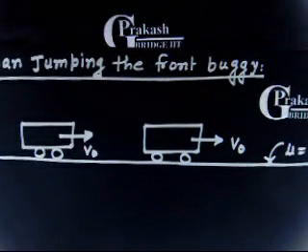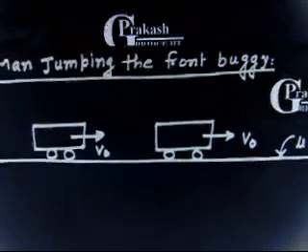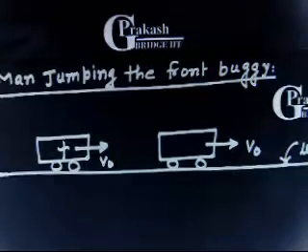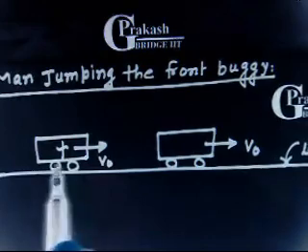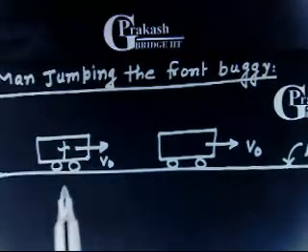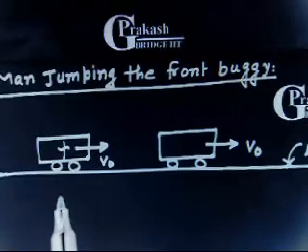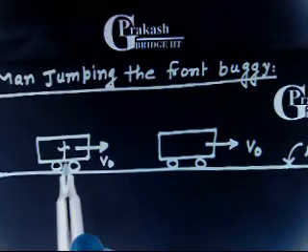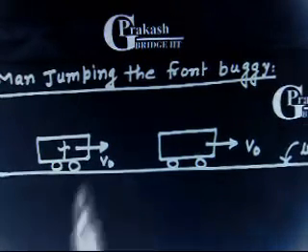Now the next part says a man of mass m rides the rear buggy, and at a certain moment the man jumps into the front buggy with speed u relative to his buggy. Let us say there is a man inside this buggy also. Basically the question says he rides in the buggy, so that the momentum in this direction does not change. So the man rides this buggy perpendicular to the rail so that it does not change the momentum in the horizontal direction.